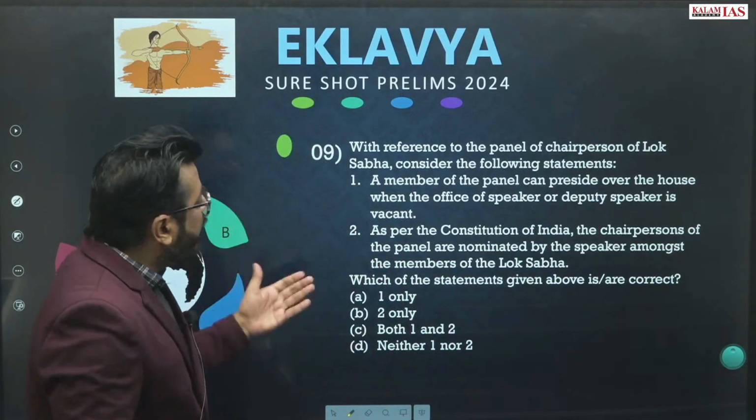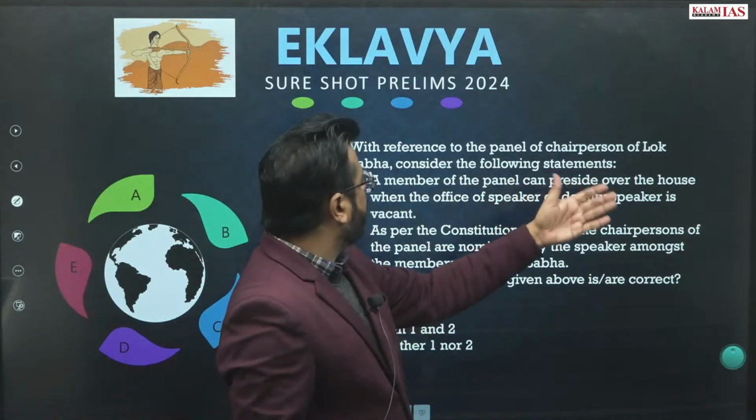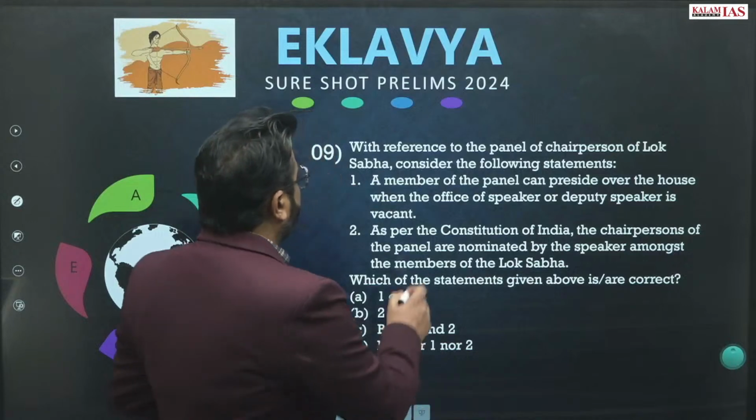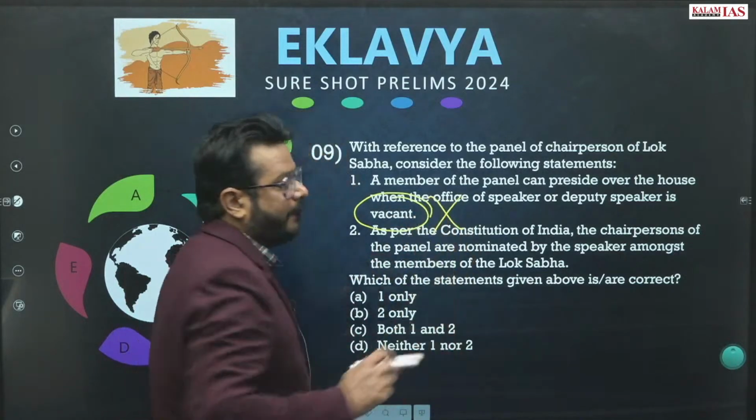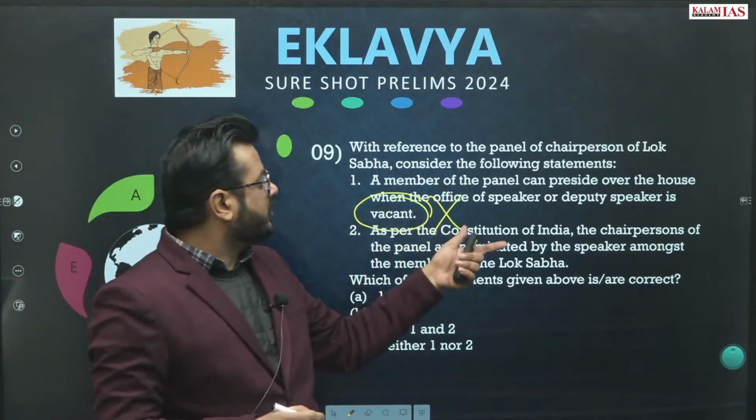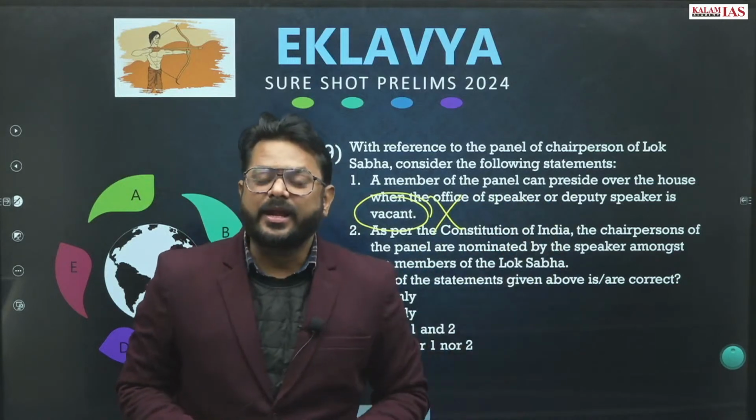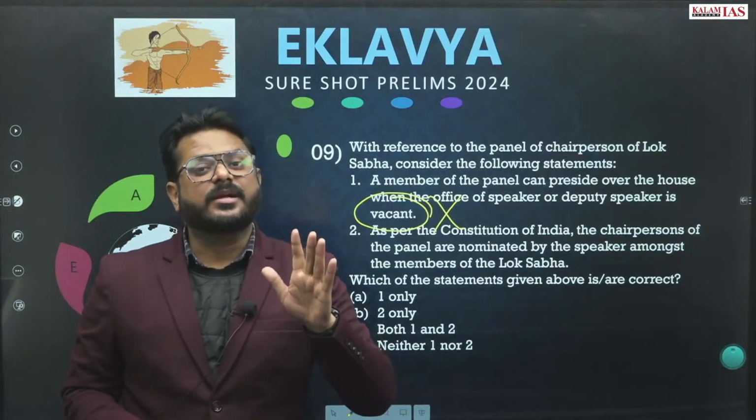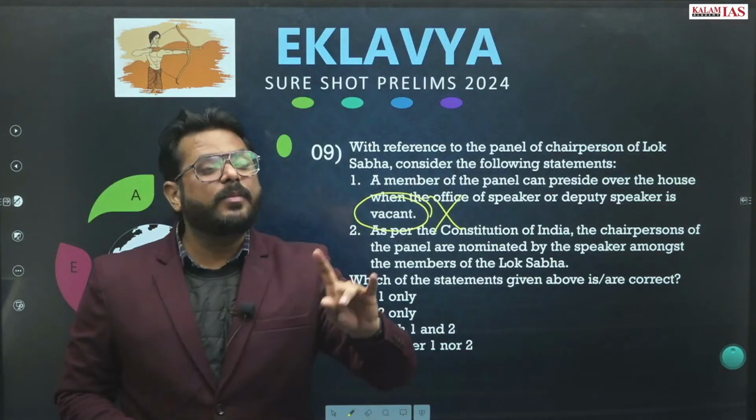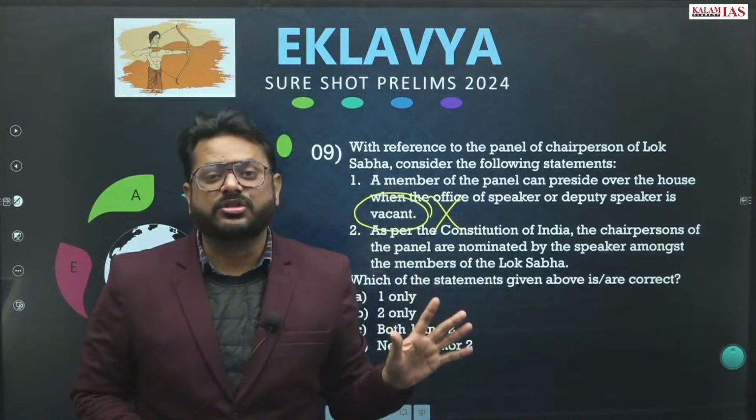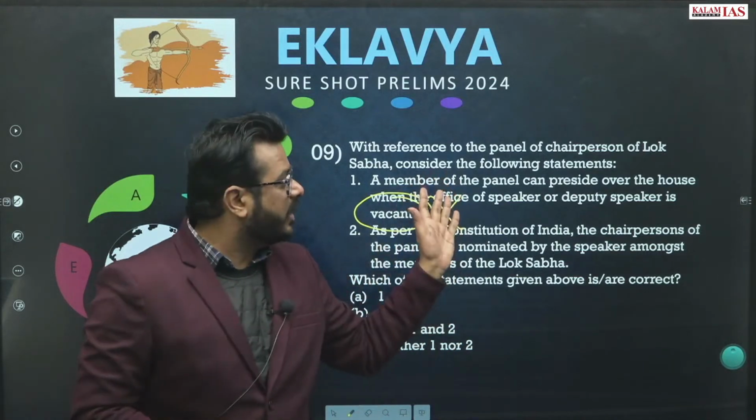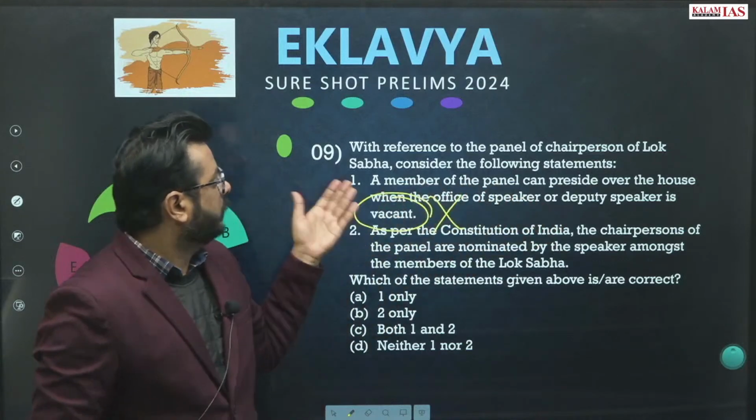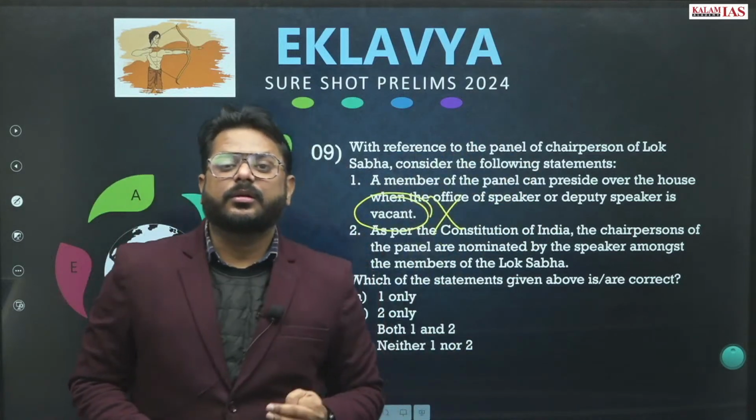So a member of the panel can preside over the house when the office of the speaker and deputy speaker is vacant. No. When the office of the speaker and the deputy speaker is vacant, then at that point of time it will be the responsibility of the President to decide who will be the presiding officer in the Lok Sabha. The member from this panel of chairpersons will not preside.